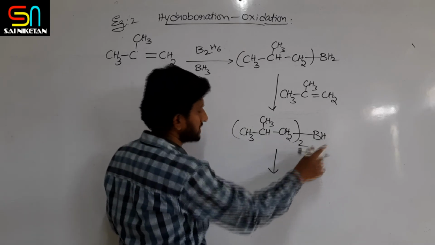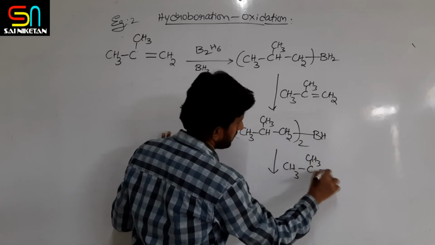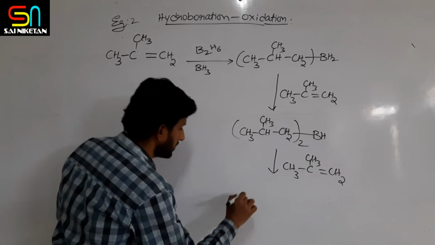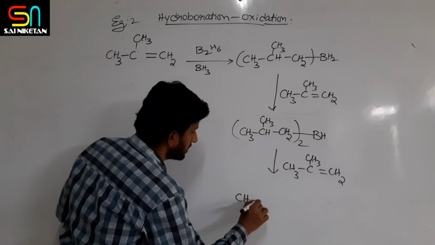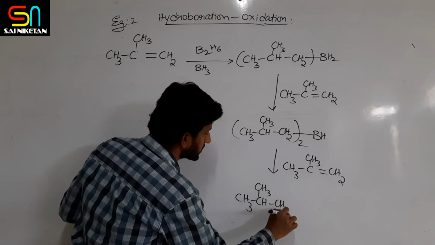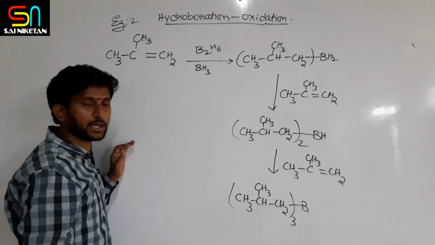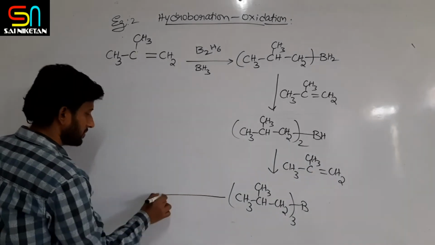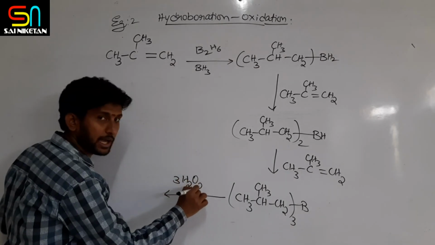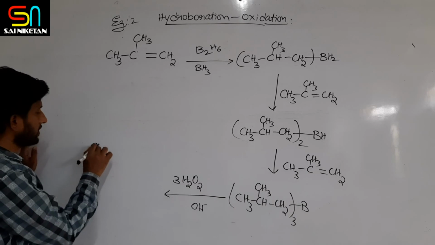Next again what we have to do? Same, one more proton is available now, so one more molecule of alkene can add. So you will get trialkyl boron. Same, the last step is oxidation with hydrogen peroxide. So what is the alcohol you will get?